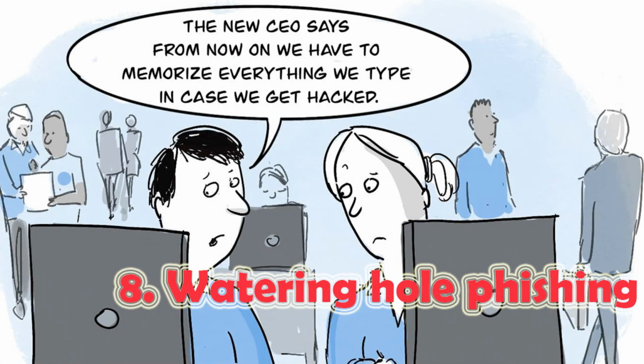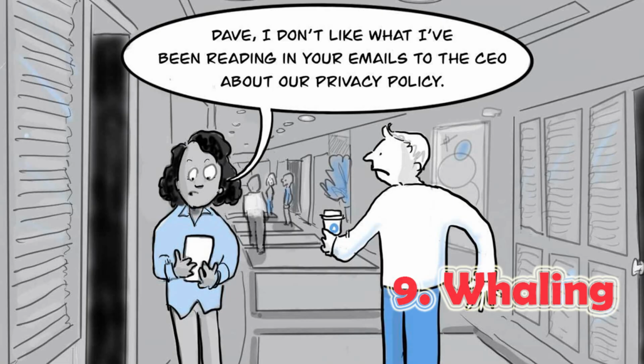8. Watering hole phishing. In a watering hole phishing attack, a hacker figures out a site a group of users tends to visit. They then use it to infect the users' computers in an attempt to penetrate the network. Example of watering hole phishing. In 2012, the U.S. Council on Foreign Relations was targeted by a watering hole attack. The assault aimed to take advantage of the high-profile users that were frequenting the site, as well as the login credentials they could provide. The attack achieved some success, particularly using a vulnerability within Internet Explorer.